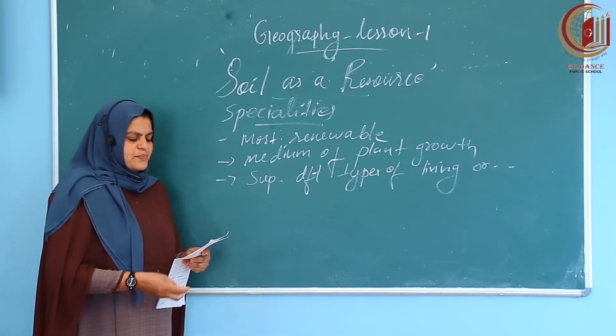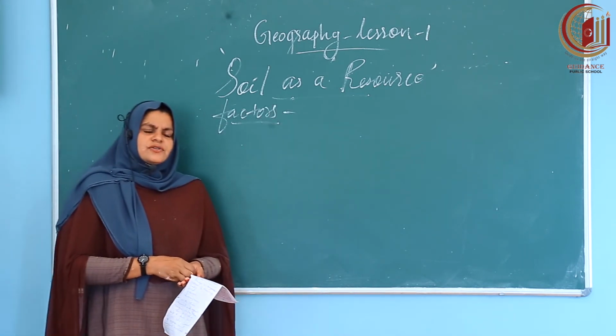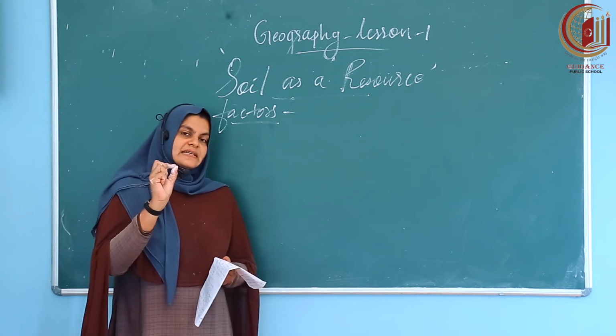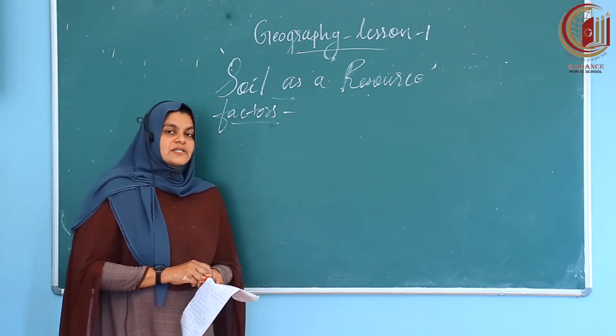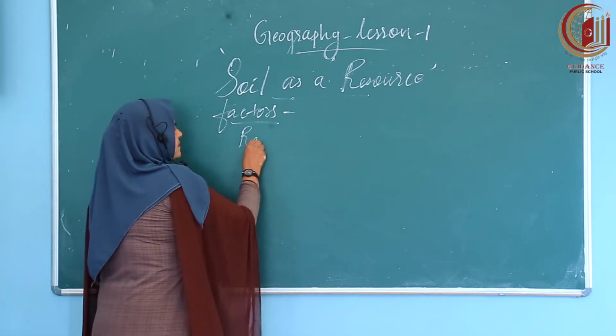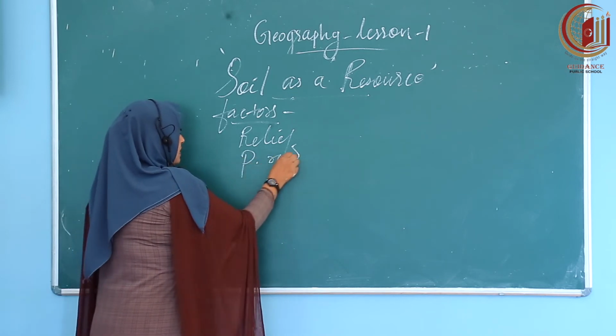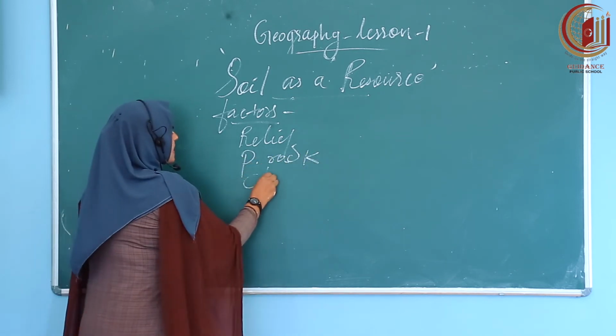Then, what are the important factors of soil formation? Next, we are going to discuss the important factors responsible for the formation of soil. First one, relief. Second one, parent rock. Third one, climate.